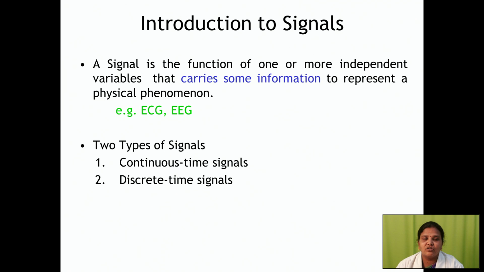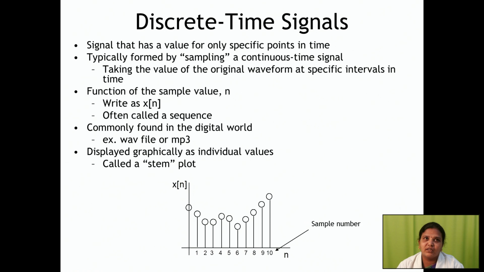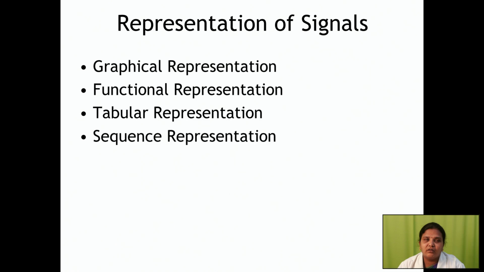Types of signal are continuous time signals and discrete time signals. For a continuous time signal, with respect to t, we represent the amplitude values. For a discrete time signal, with respect to n, we define the signal strength. Representation of signals is graphical, functional, tabular and sequence representation.